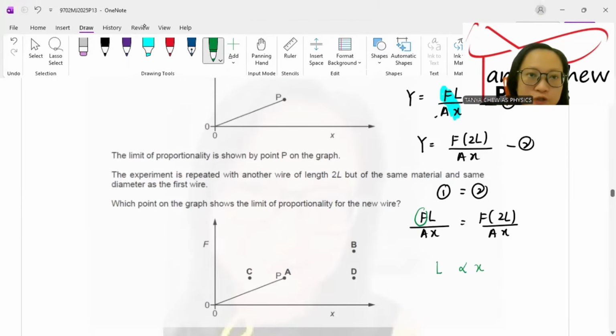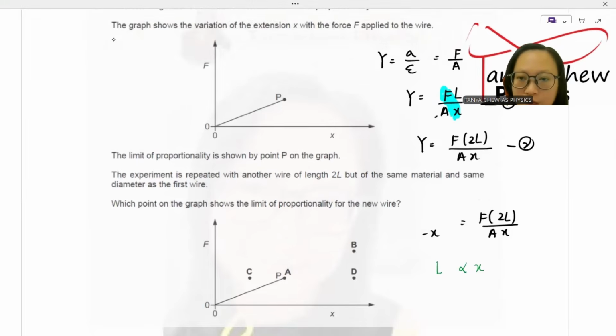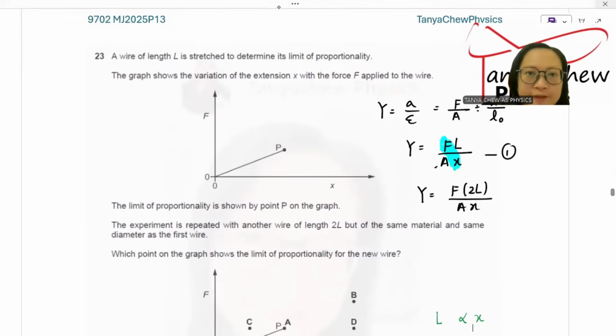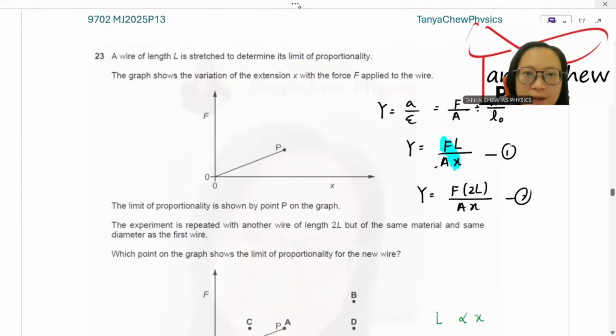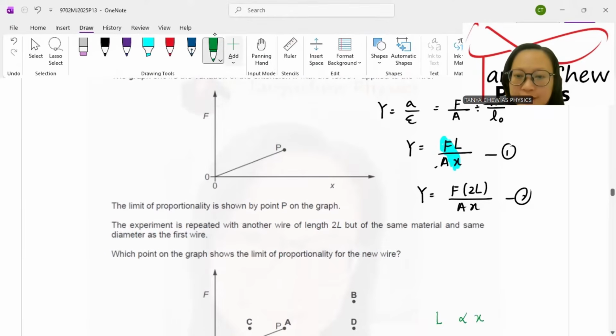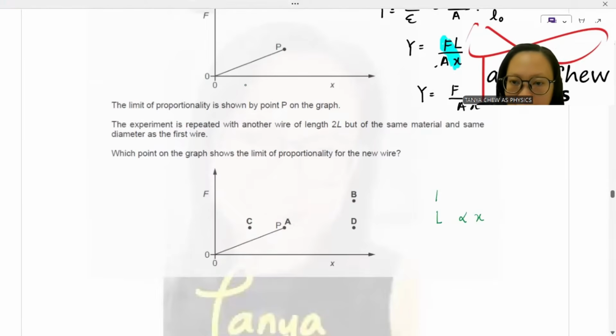I don't have to divide actually. I don't have to show these two equations. I will say that this is the second situation right here. So only look at this. When the length is increased, extension of the wire will be increased as well because you have more length, you can stretch even more.